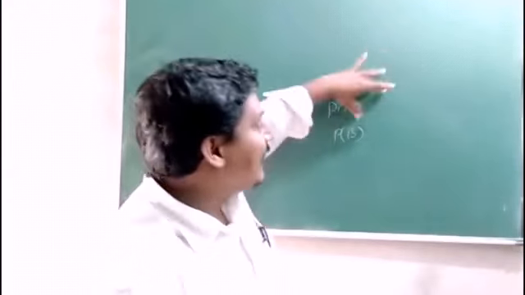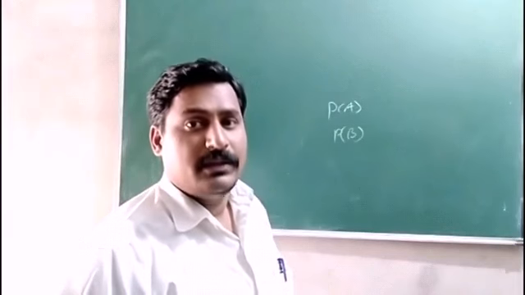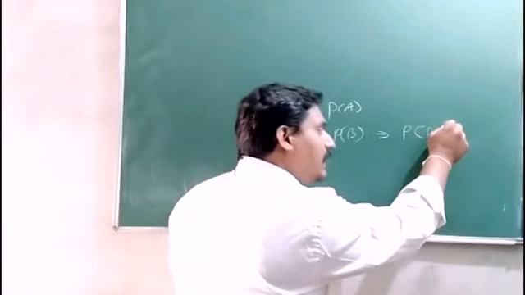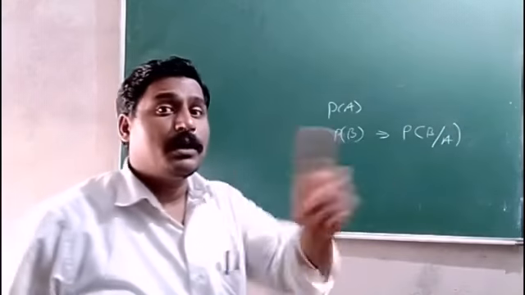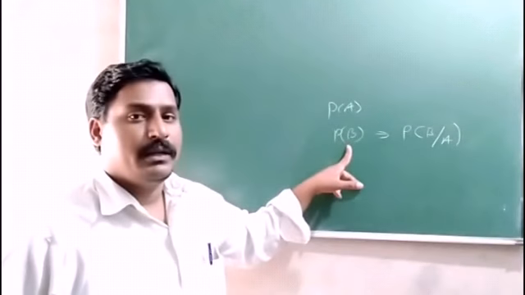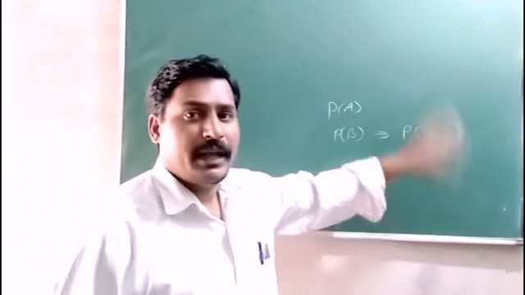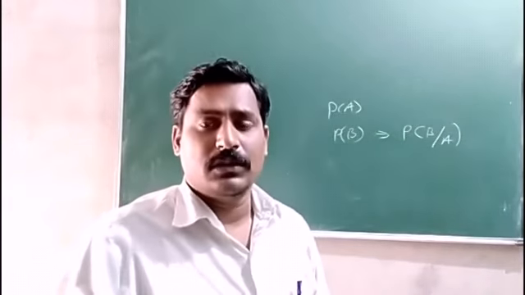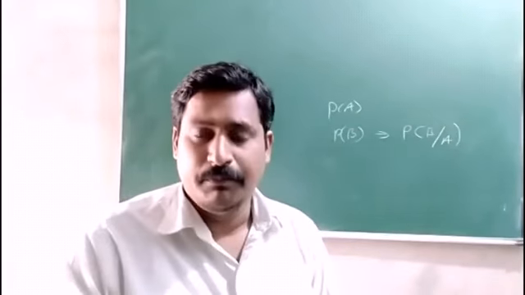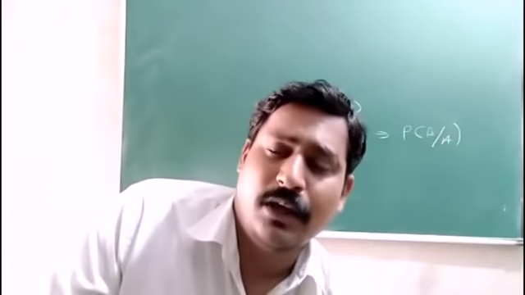But if A has already happened and it affects the result of the second event B, then it is written as probability of B given A, not probability of B. For an independent event, probability of B. For a dependent event, we refer to it as probability of B given A. How is it read? P of B given A.